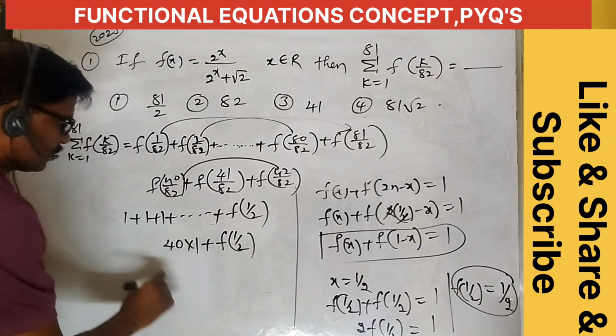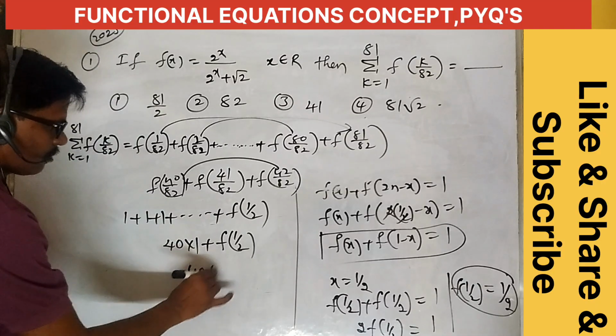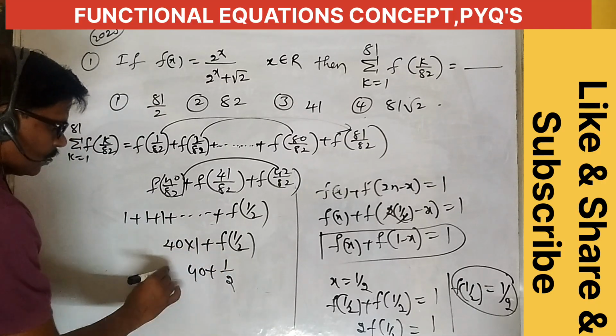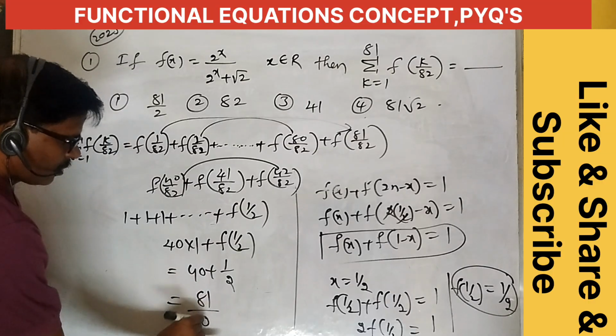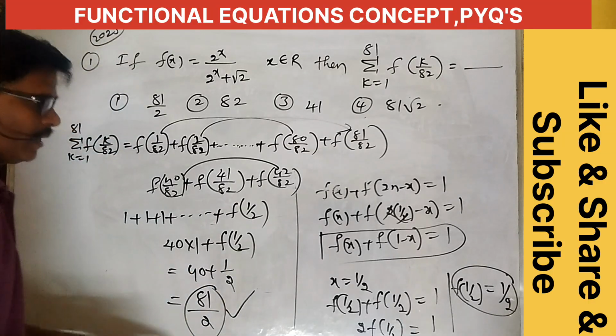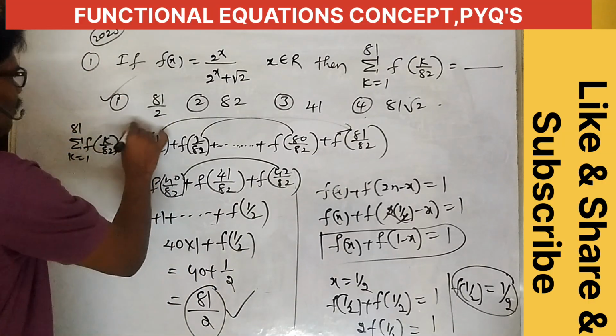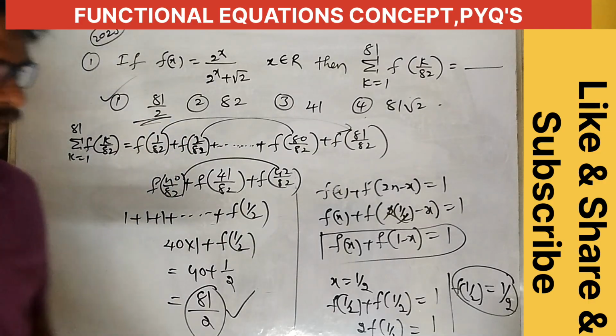So the sum is 40 into 1, equal to 40, plus 1 by 2. This is 80 plus 1 over 2, that is 81 by 2. This is our answer, 81 by 2 is our answer. Okay, understand? Copy this one.